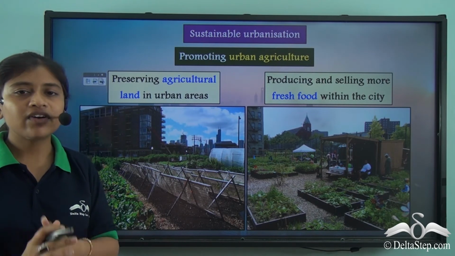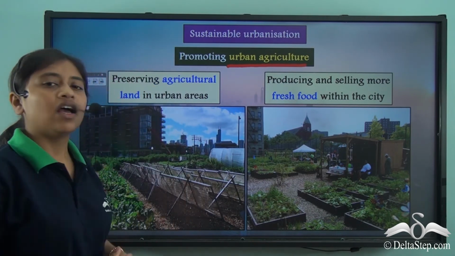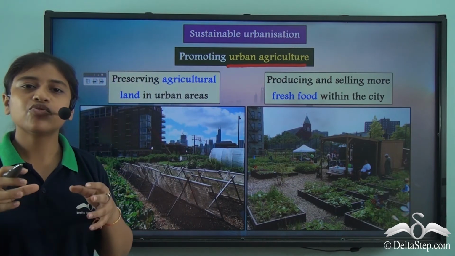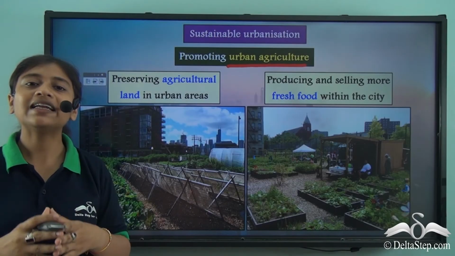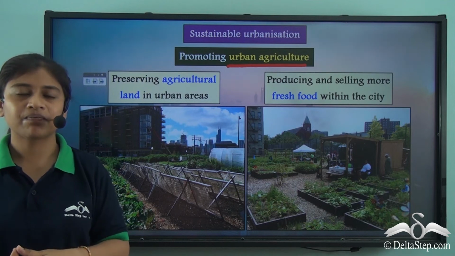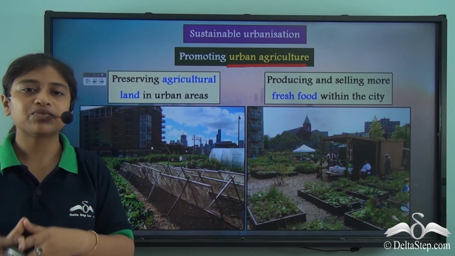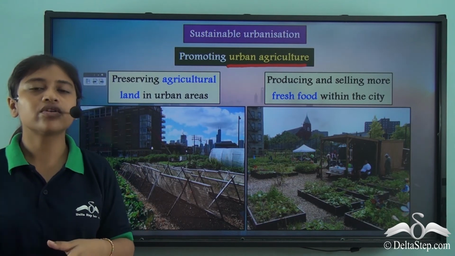The first step could be promoting urban agriculture. We know that it is generally the rural settlements, that is villages and remote areas, that are highly dependent on and focused on agro-based activities. So the agricultural products are what we generally get from the rural areas.